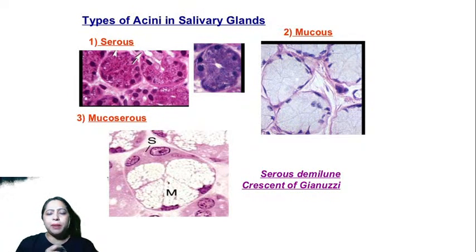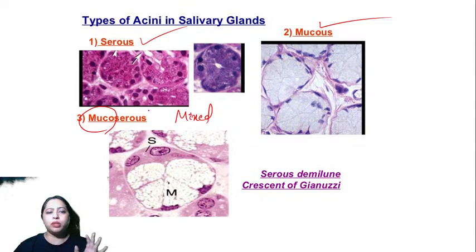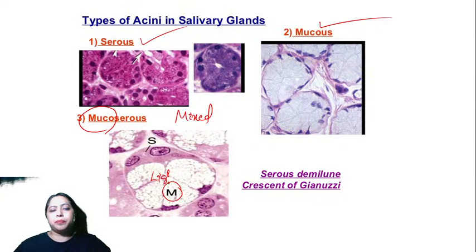Let's go to the explanation on the same. There are three types of acini. Serous, mucous, and then mixed, which is also called mucoserous. Here you have mucous. Mucous will not take up stain, so it looks lighter in color, because the secretion does not take up staining.